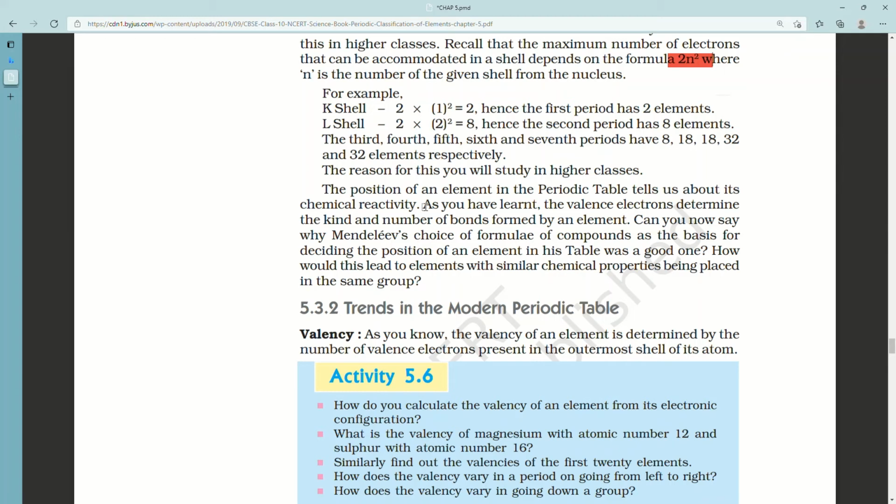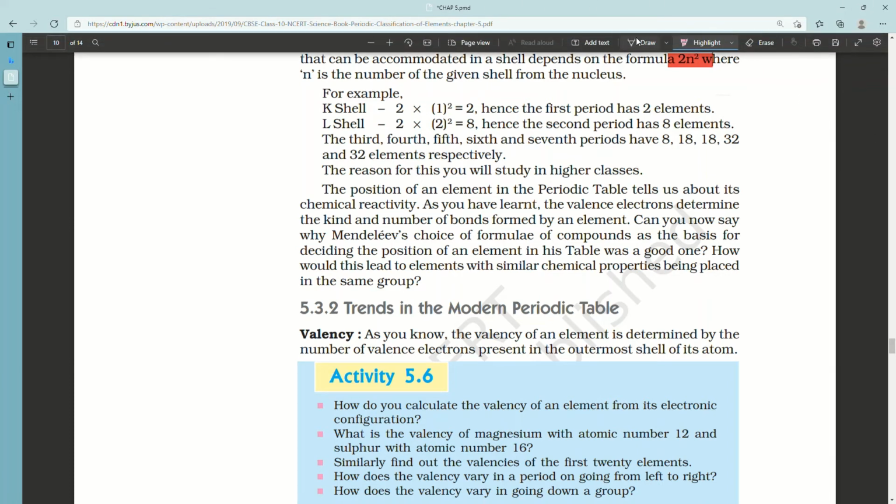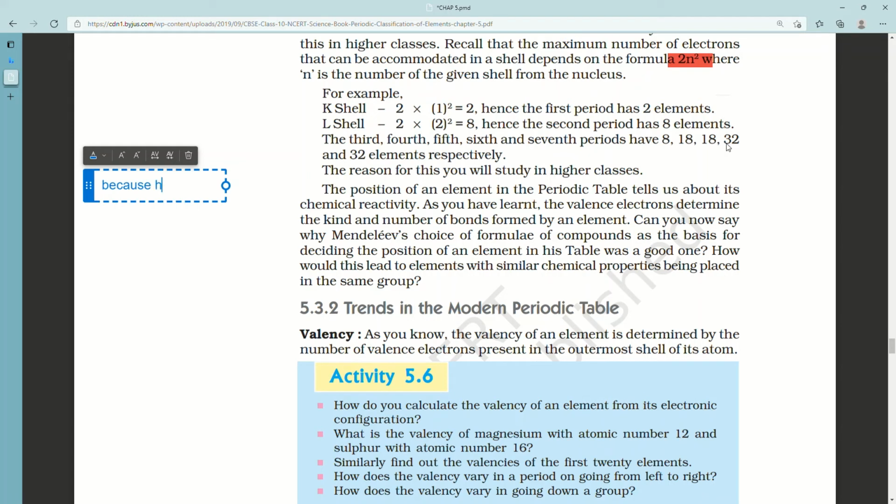Because oxygen has the configuration 2,6, so it has only 2 valence electrons and hydrogen has only 1. Since so many elements can form bonds with them, he chose these compounds for deciding the position of an element. How would this lead to elements with similar chemical properties being placed in the same group?